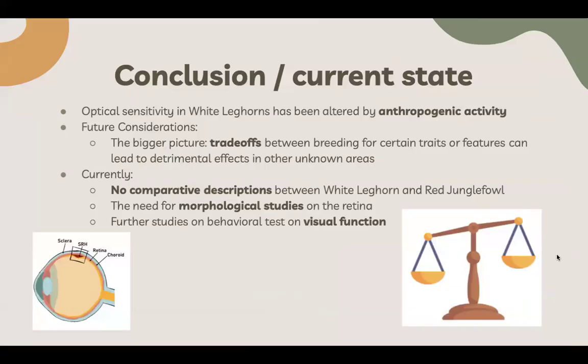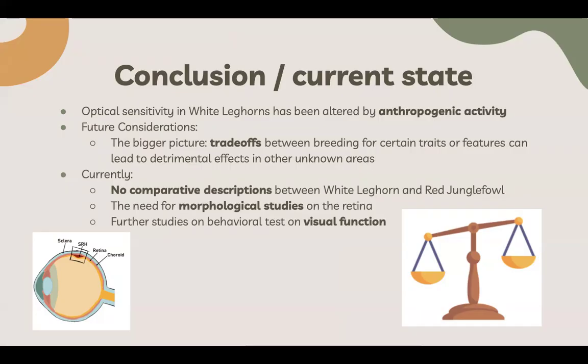Okay, so this study highlights how optical sensitivity in white leghorns has been altered by anthropogenic activity and how selective breeding has changed how their eyes function. This points to a broader issue: when we breed animals for specific traits such as higher egg production, there might be unintended trade-offs that negatively affect other areas like sensory systems. Currently, there are no detailed comparative descriptions between white leghorns and their wild ancestor, the red junglefowl, which limits our understanding of how domestication shaped vision.